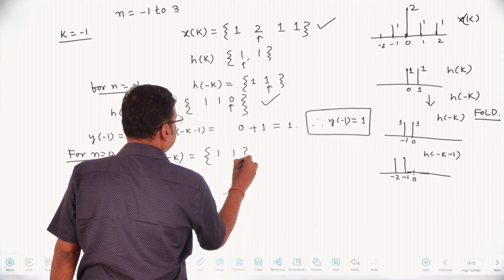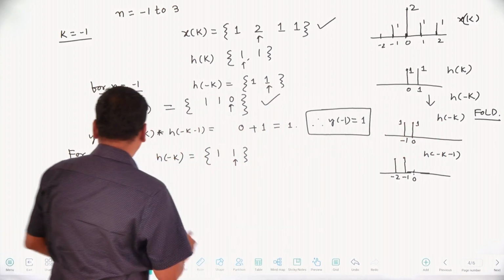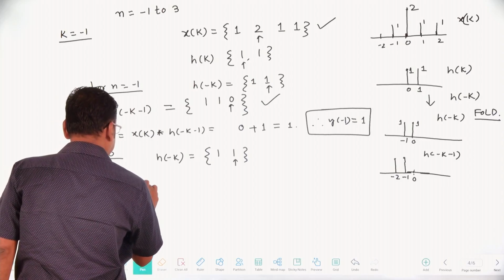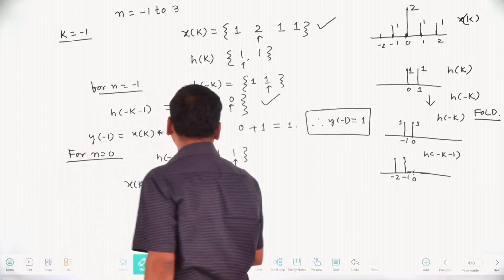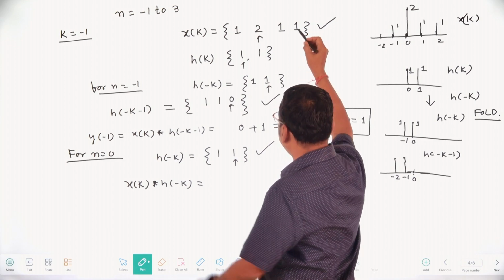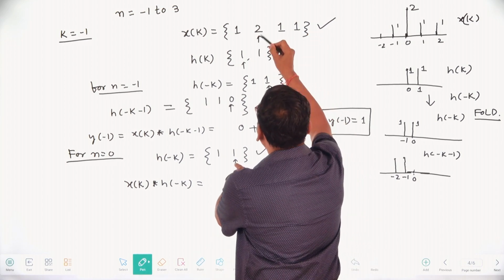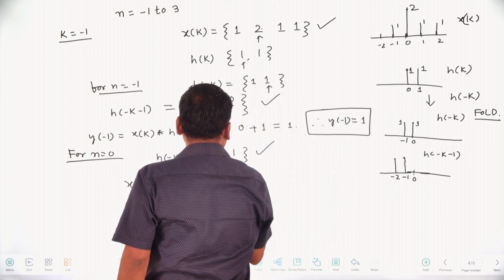This is your h of minus k. So then x of k into h of minus k, simply multiply x of k with h of minus k. For n equal to 0: 1 into 2, 2, plus, then what?